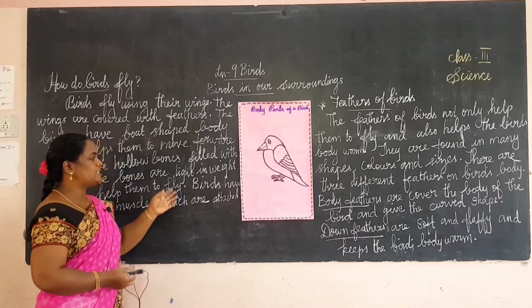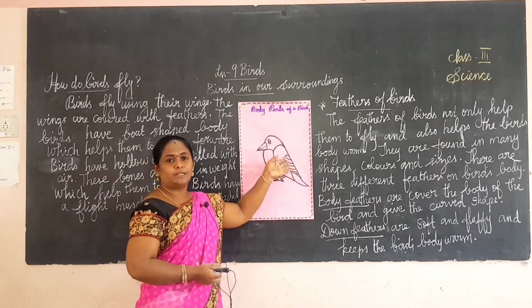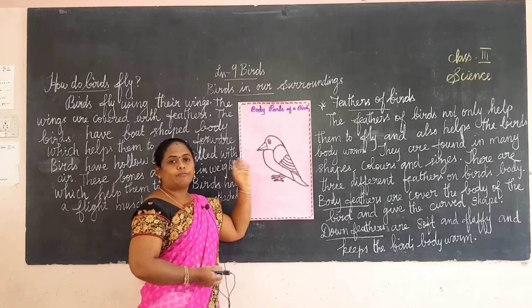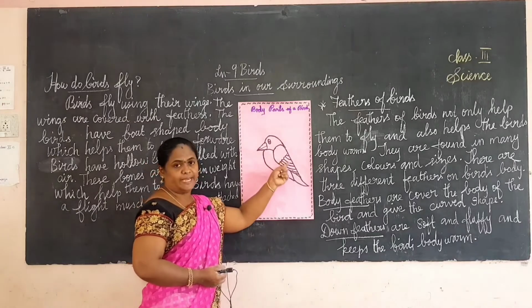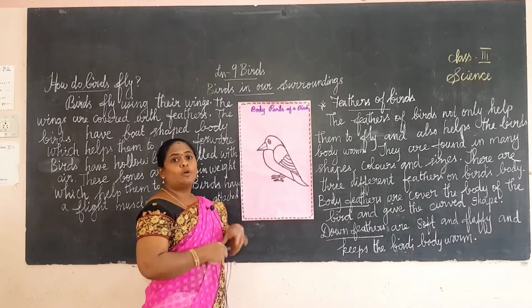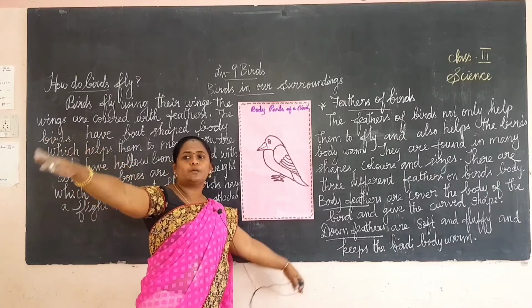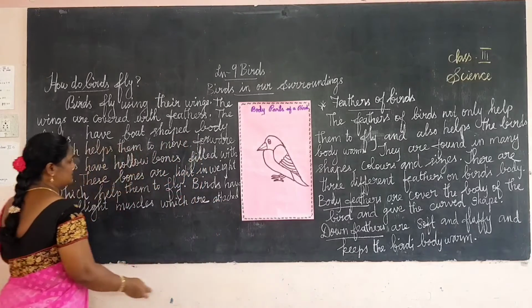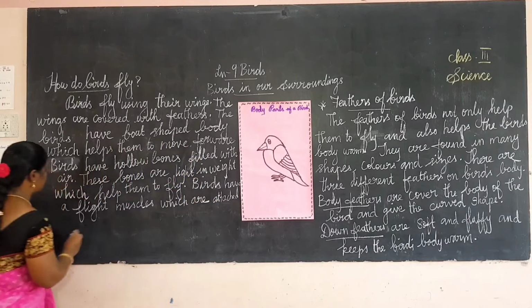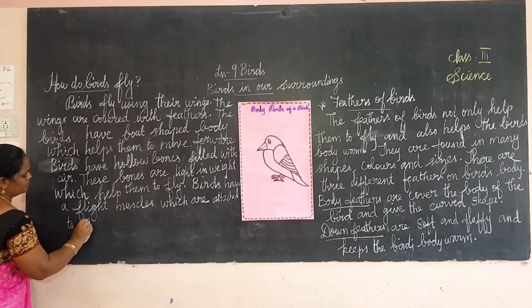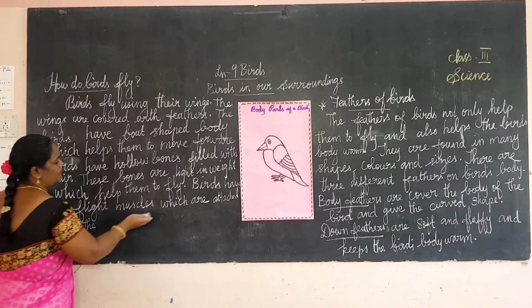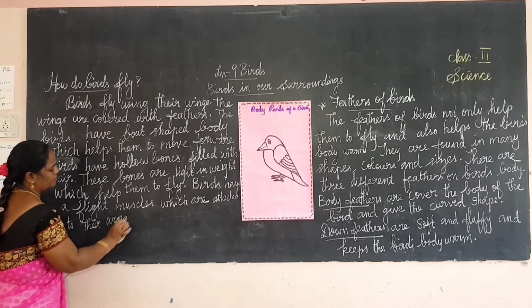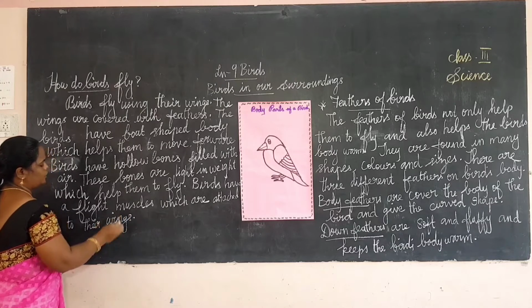The birds' flight muscles are attached to their wings. It helps them to flap their wings, to move by flapping and beating their wings.